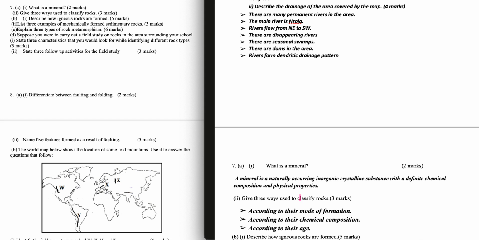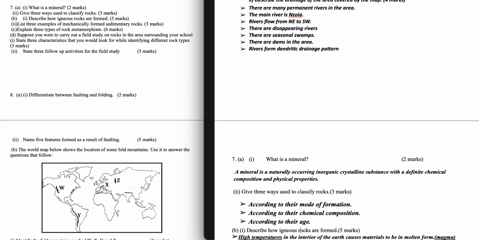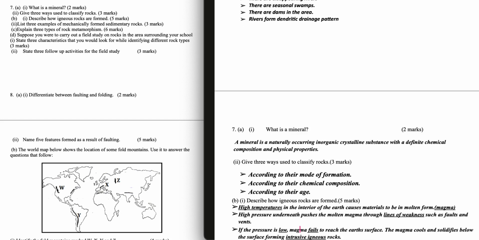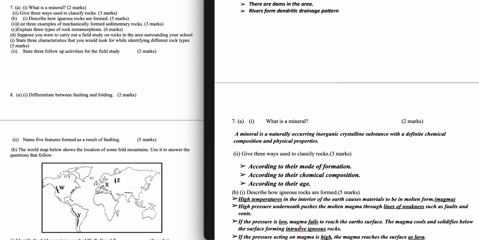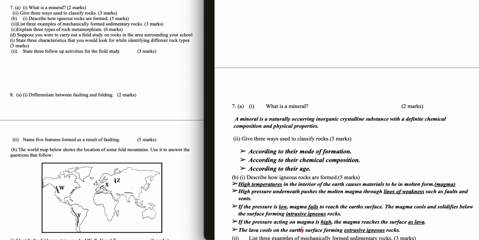Question 7b1. Describe how igneous rocks are formed. Igneous rocks are formed by high temperatures in the interior of the earth, causing materials to be in molten form, that is magma.